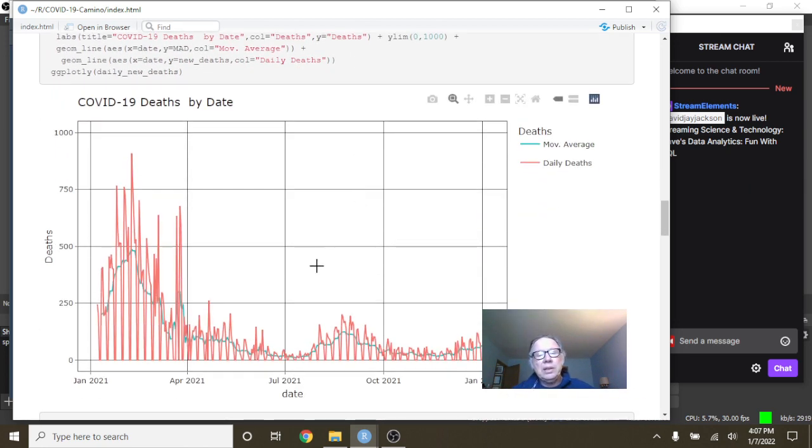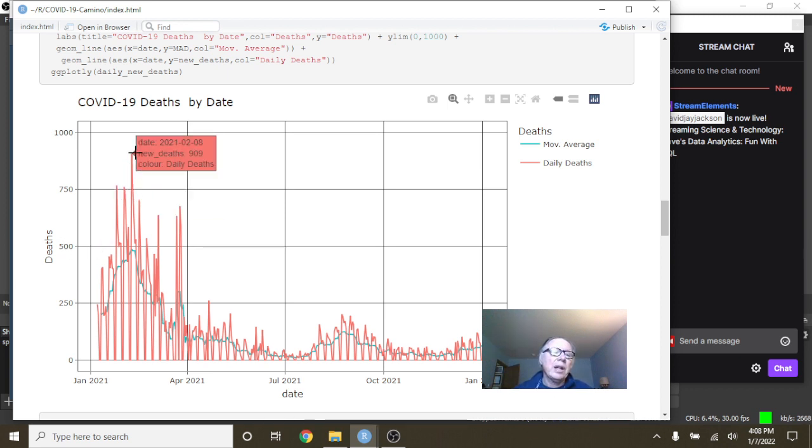What about deaths? We can see here you had a spike back over here. Again, this is the previous 365 days. And as time goes on, it's going to take a few months, but eventually these numbers are going to shift off the edge of the table. Sometime around April, these numbers are going to shift off to the left side of the plot because we're only looking at the previous 365 days, okay?